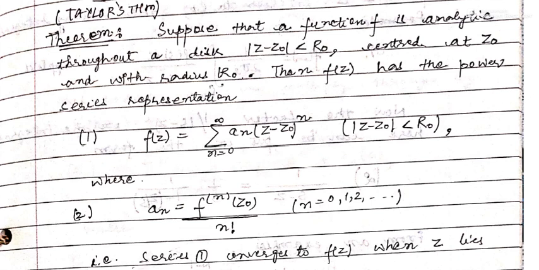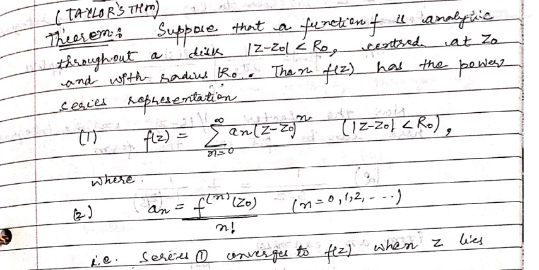So inside the disk f(z) has this series representation, and we can see that the powers are from (z - z0)^0 to (z - z0)^n, where n is tending towards infinity. If we open this expression keeping the values of n, then we get f(z) = a0 + a1(z - z0) + a2(z - z0)^2 and so on.